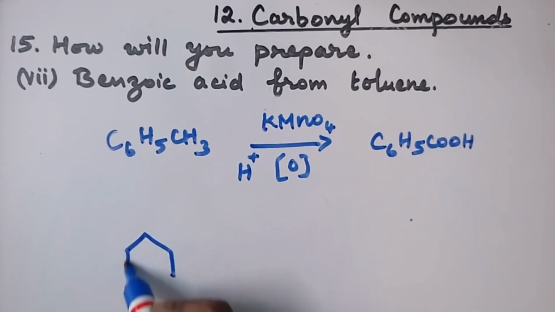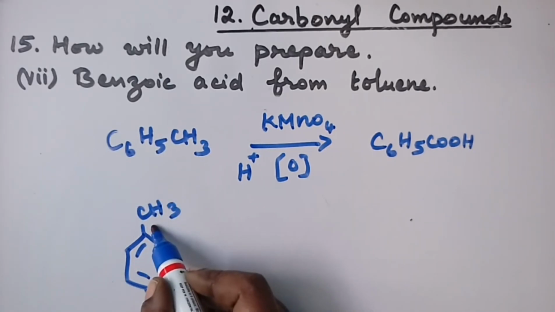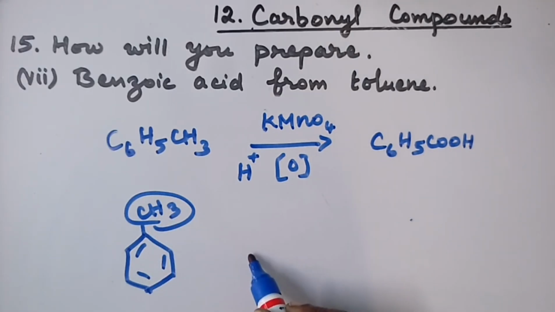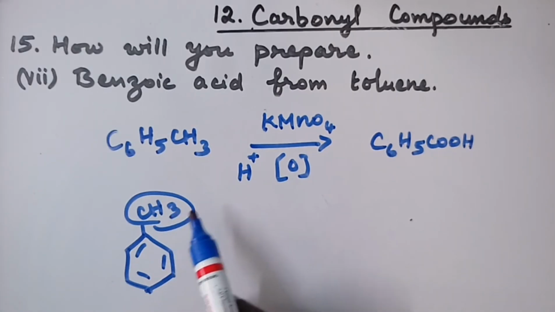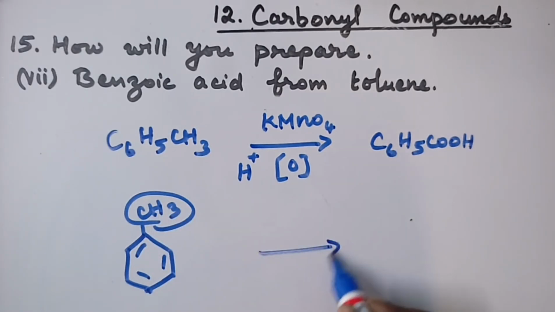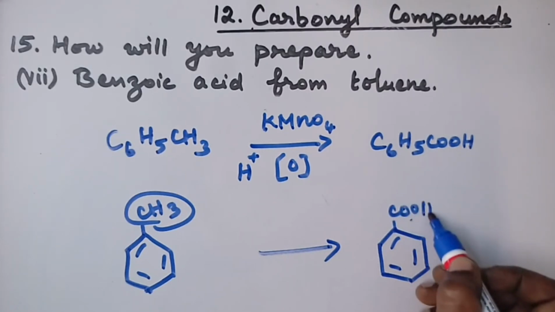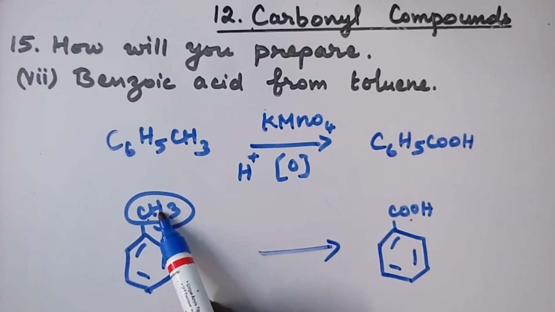So when we draw a ring for this toluene, this is the benzene ring and CH3, this group is the side chain. The whole side chain is converted to an acid. Whatever may be the group, if it is a methyl or ethyl or propyl, the whole side chain will be converted to COOH. And one requirement is this carbon must have hydrogen. The alpha carbon must have alpha hydrogen.